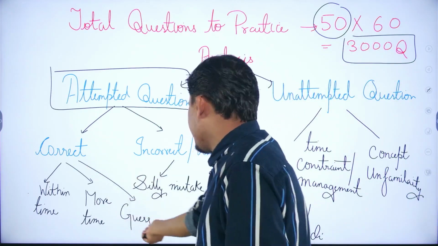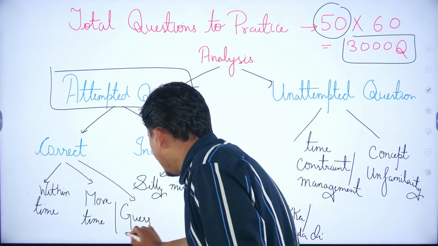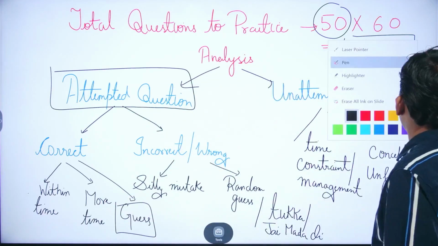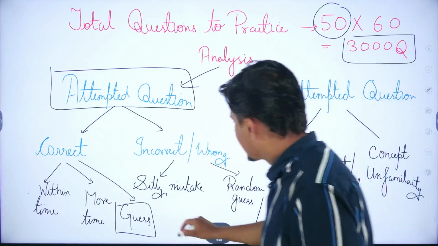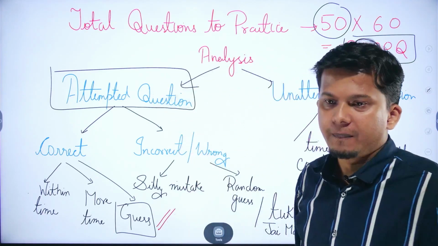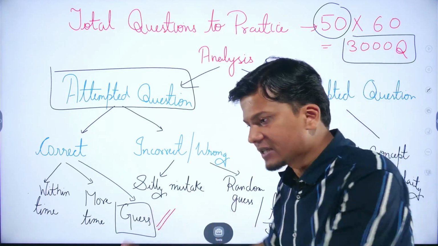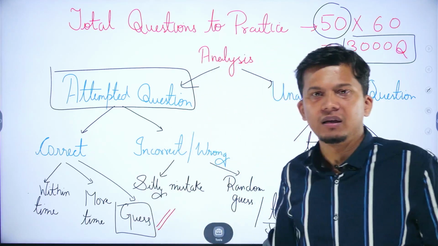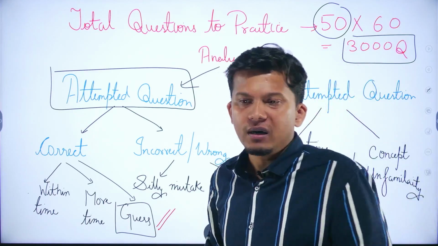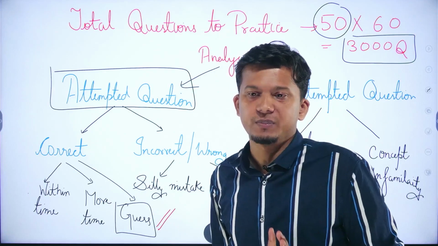Then you have to check whether it was genuine right question or you have just put a random guess and it was corrected automatically. ठीक है, तो ये भी देखना है कि क्या ऐसा तो नहीं कि तुक्का मार के करेक्ट हो गया हो, राइट? क्योंकि तुक्का won't work in the actual assessments, right?